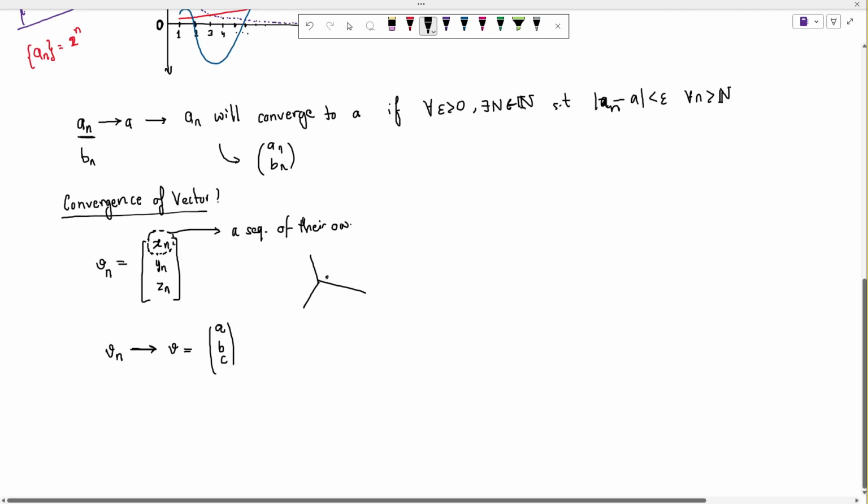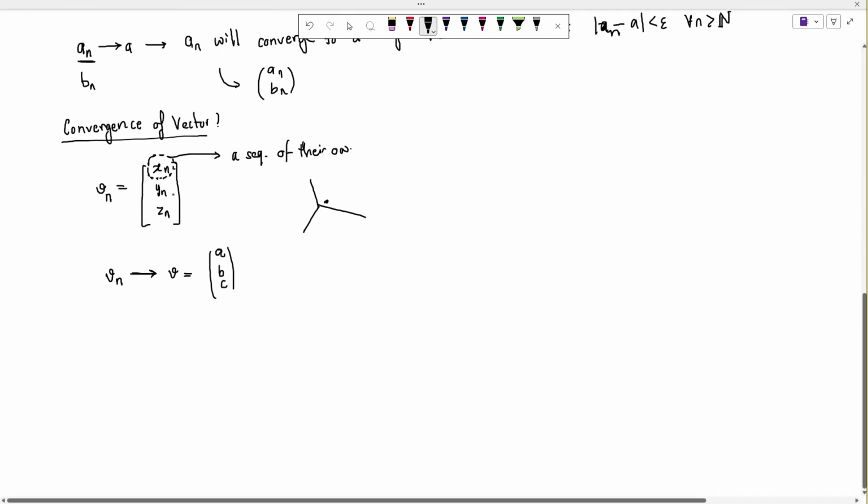Now when we say that V_n will converge to this, what do we mean? We mean that each of these components converges: x_n converges to a, y_n converges to b, and z_n converges to c, right?